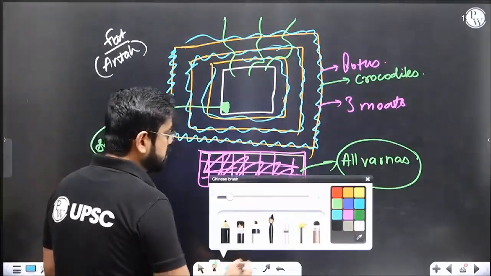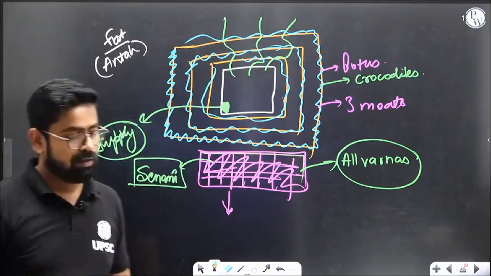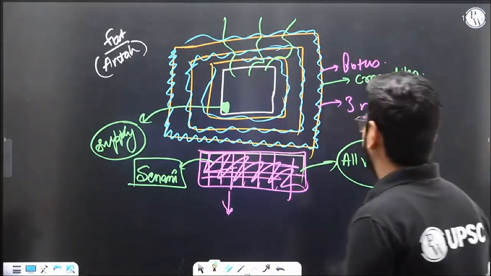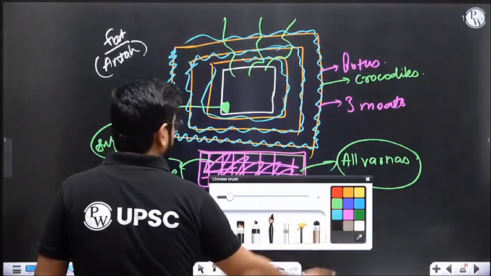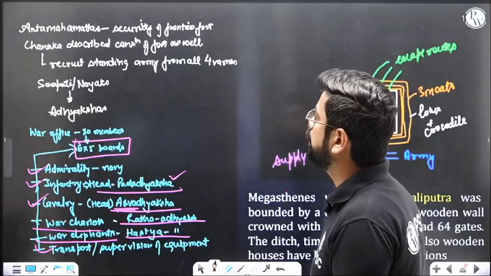So they will be hired from all the varnas, and they will be the head of the army, called Senani, Senapati, etc. Senani. By the way, there will be a lot of frontier force. Again, not very important, but yes, okay. There will be a lot of frontier force, right? So the frontier force will be under some officer.